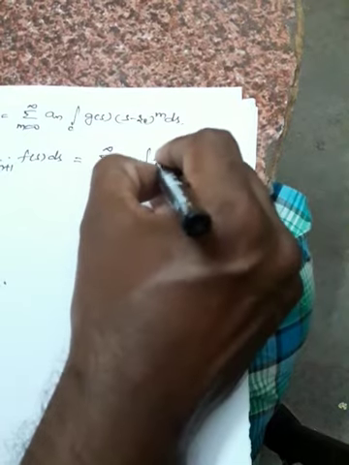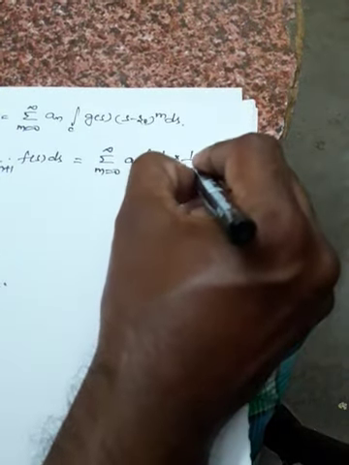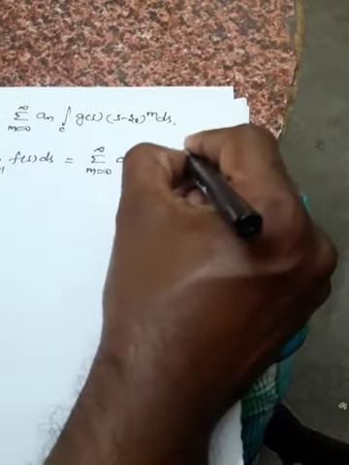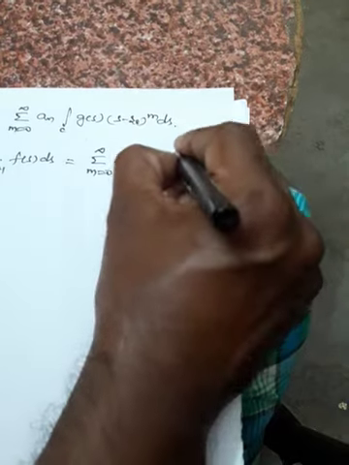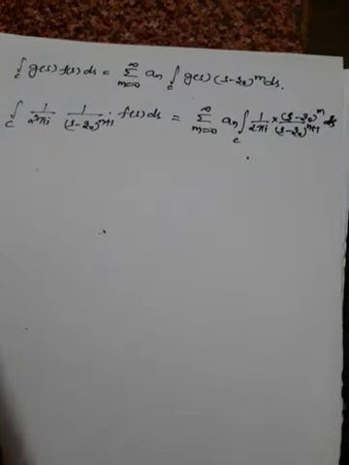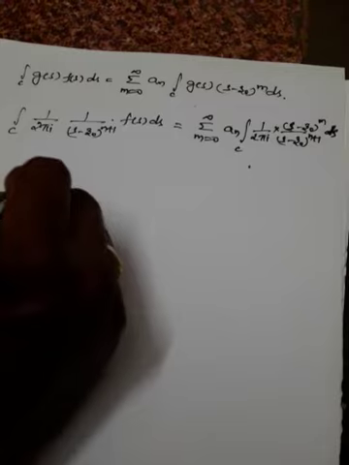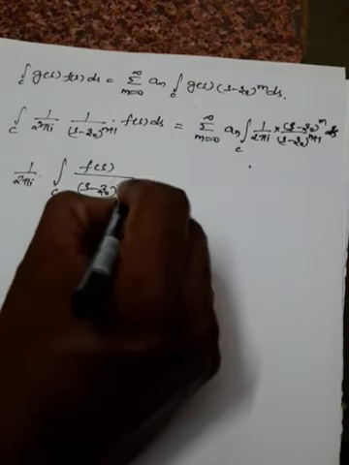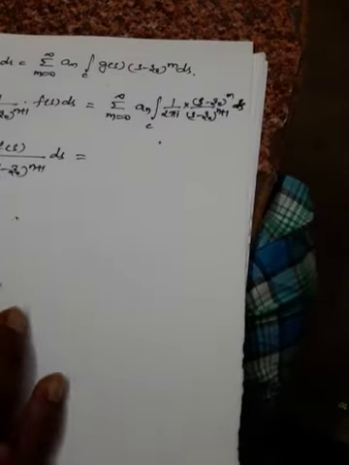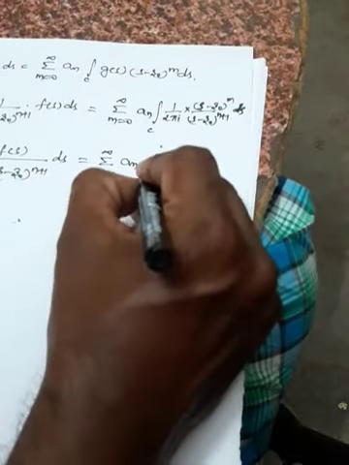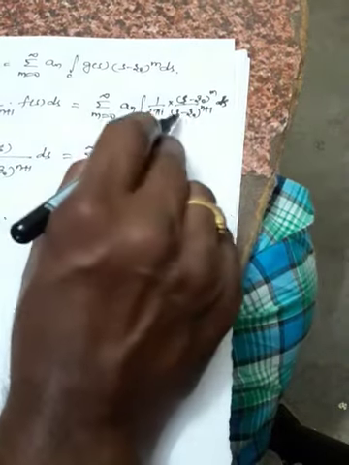The integral over C of 1/(2πi) times 1/(s − z₀)ⁿ⁺¹ times f(s) ds is equal to the summation m equal to 0 to infinity of aₘ times the integral over C of 1/(2πi) times 1/(s − z₀)ⁿ⁺¹ times (s − z₀)ᵐ ds. We are just substituting the value of g(s) on both sides. So we'll write 1/(2πi) outside: 1/(2πi) times the integral over C of f(s)/(s − z₀)ⁿ⁺¹ ds, as it is. On the other side, the summation of aₘ with 1/(2πi) outside, and the integral over C, where I may take this one to the numerator.